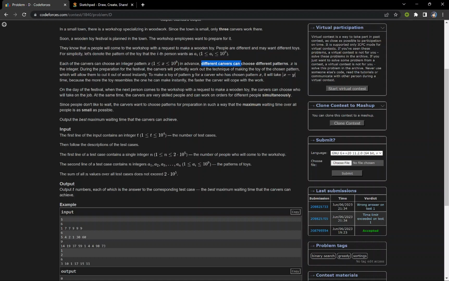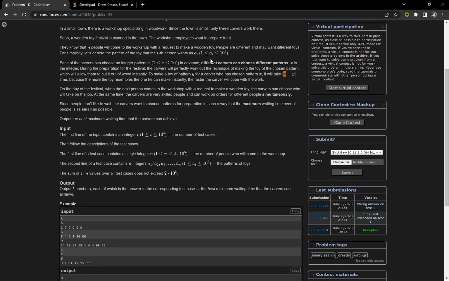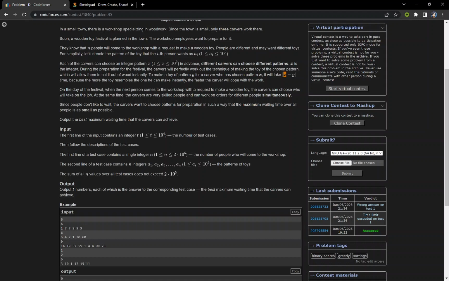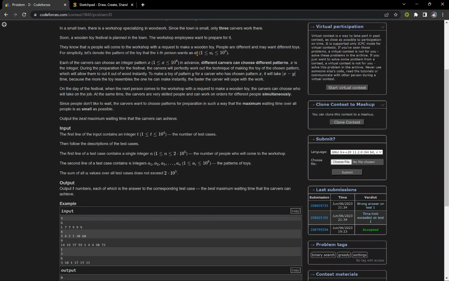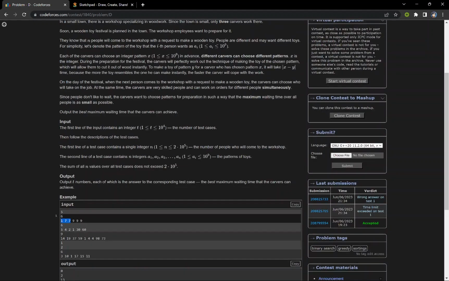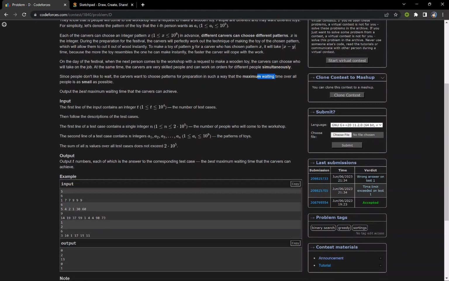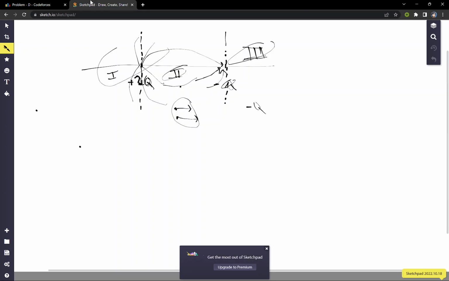and different carvers can choose different patterns, and the wait time is just the maximum of x minus y, where x is the number chosen by the carver and y is the number needed for person i. So we have to assign the toys such that the maximum time is as minimum as possible. I hope you get the question clear. You should read it twice so that you get it clear.